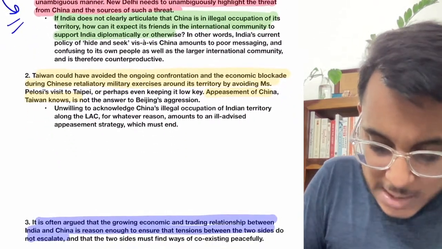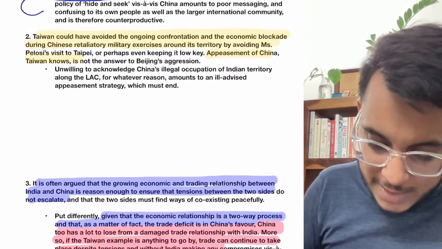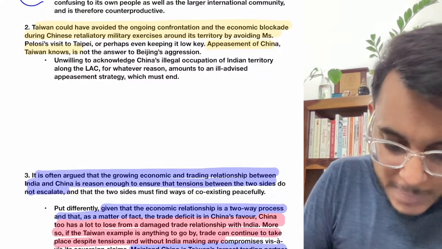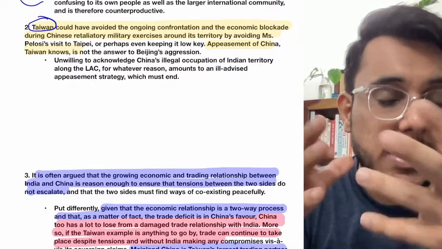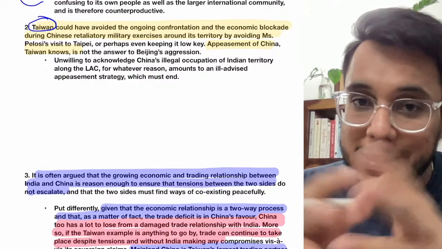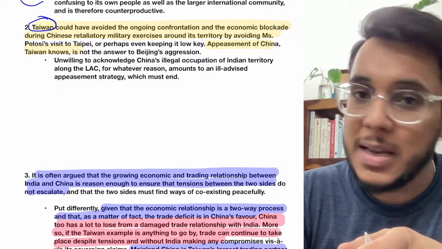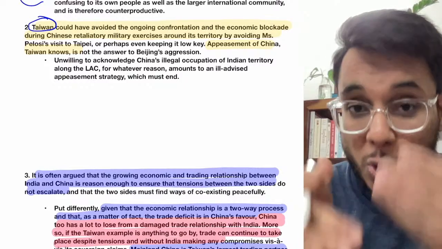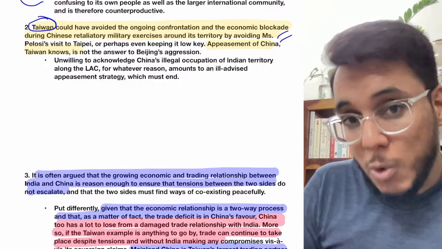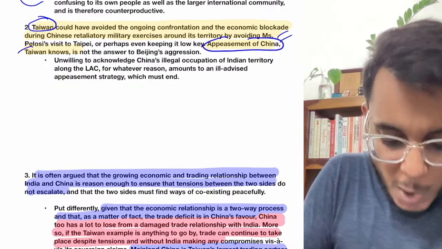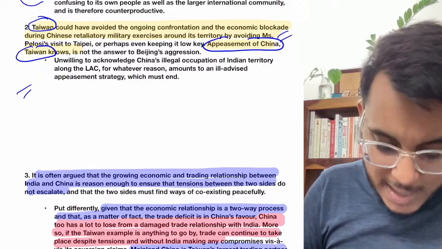Now it has been said that in the international community we need to show very clearly how China is carrying out incursions into the LAC, as Taiwan has done. Moreover, China is now saying that it is carrying out a blockade. China is sending its aircraft into the air defense zone of Taiwan. Taiwan could have avoided this very easily if it had said that Nancy Pelosi should not come to Taiwan, but they did not do that. They know that there will be retaliation from China, but still they have decided to stand against China. Taiwan could have gone for the appeasement of China, which is a very safe kind of strategy. Taiwan could have taken that, but no, they have not done that. So India needs to learn.